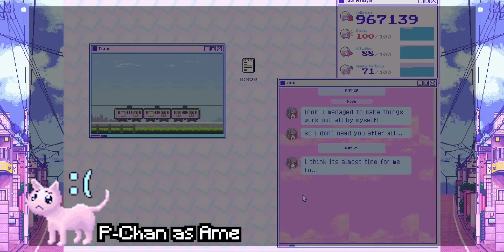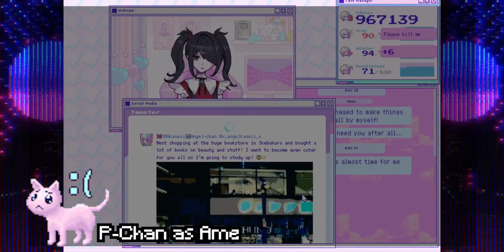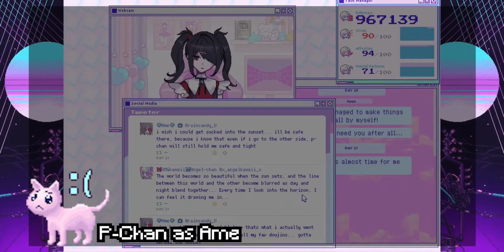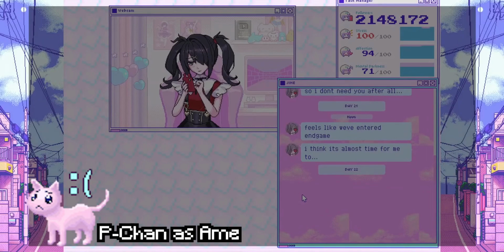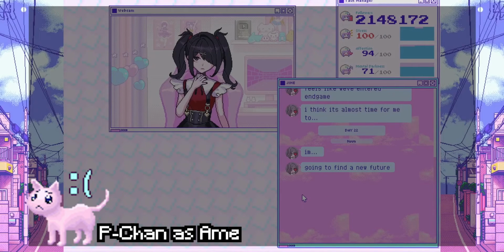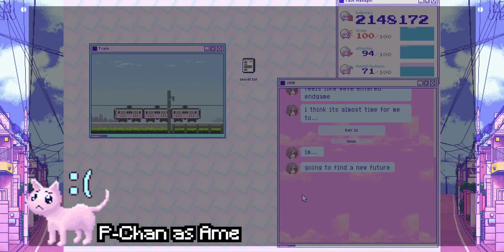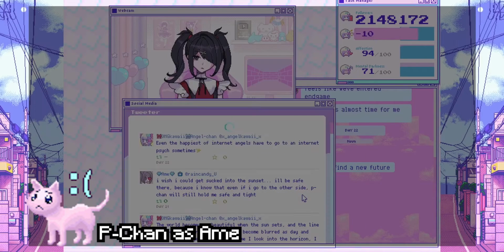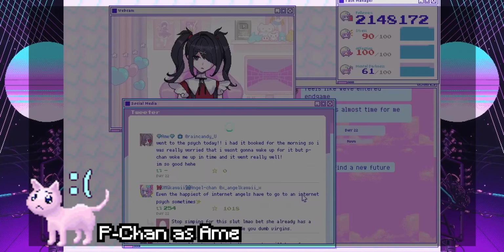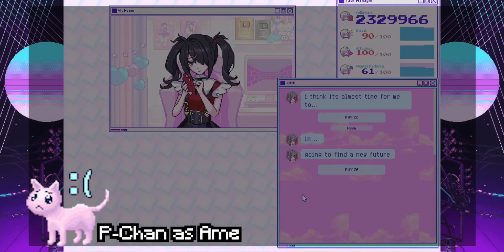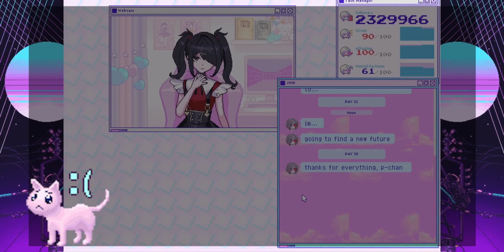By understanding Ame and P-chan as one and the same, the game frames the behavior of P-chan as symptoms of Ame's mental state, unable to love herself, and all the while willing to push herself to unreasonable extremes. It also shows her isolation despite her desire for love and affection, as she goes as far as to create a separate personality to provide for these needs. In this ending, however, she decides not to become a streamer.